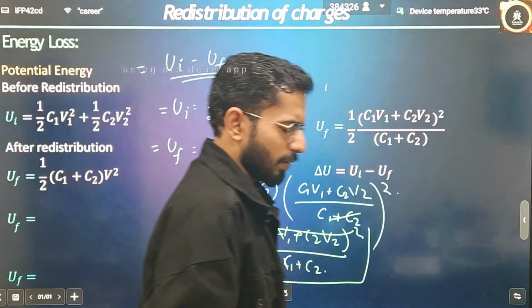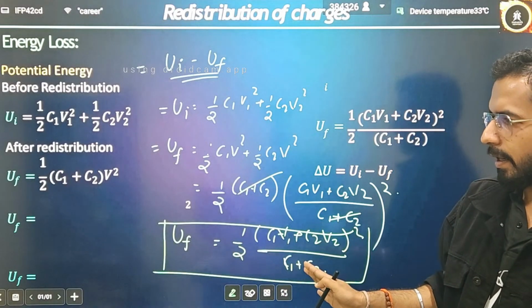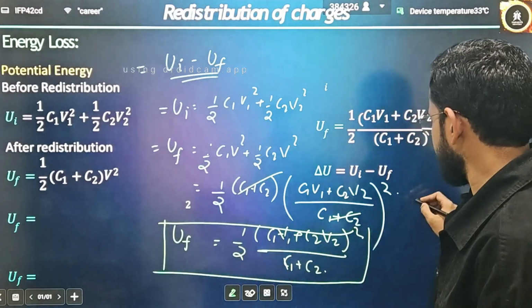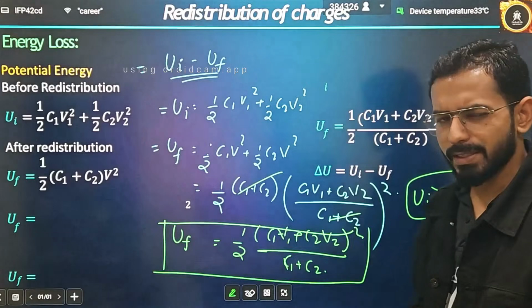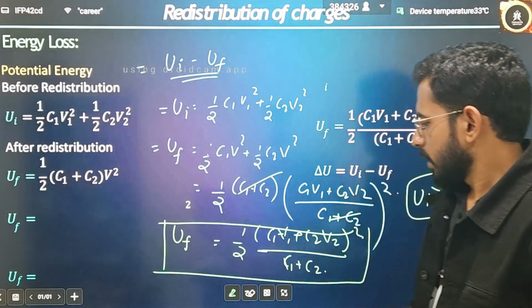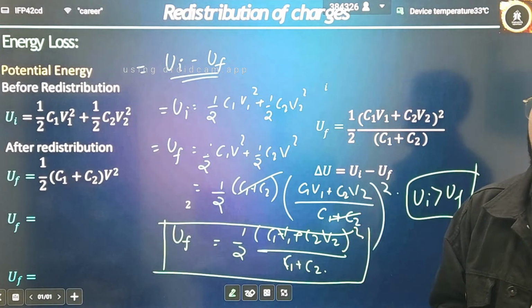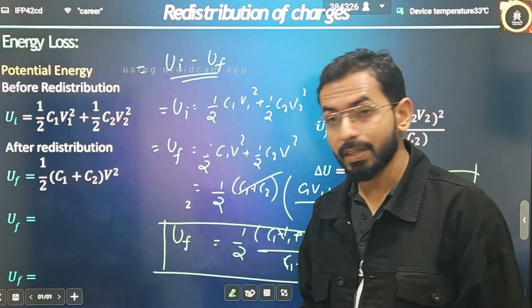Now there is no need to remember this result. Very easily you can write this result. There is nothing like that. And if the question is asking, always this initial energy will be greater than the final energy, because some energy loss is happening. That means obviously the initial energy will always be greater than the final energy. Fine. Now how will you calculate the loss of energy? Simply subtract both these quantities, U initial and U final, both are things that you already know.